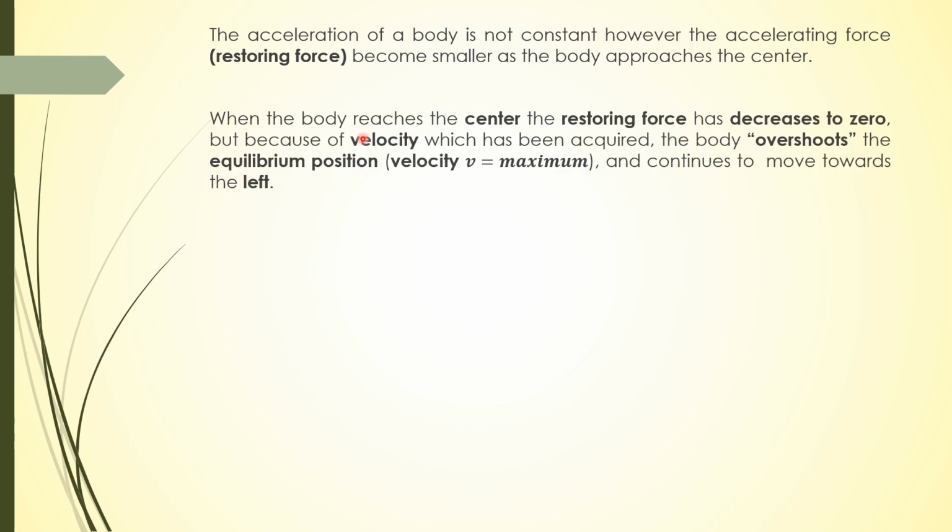At the equilibrium position, or at the center, the restoring force has decreased to zero, still the body cannot stop there, because of the velocity which has been acquired. The body overshoots the equilibrium position. We have already explained that at the equilibrium position velocity is maximum. So because of that velocity, the body crosses the equilibrium position and continues to move towards the left side.